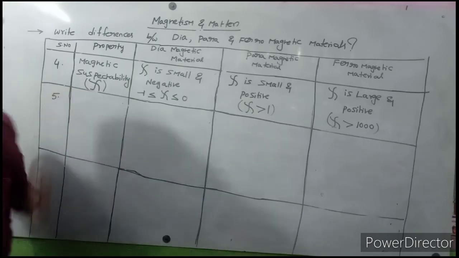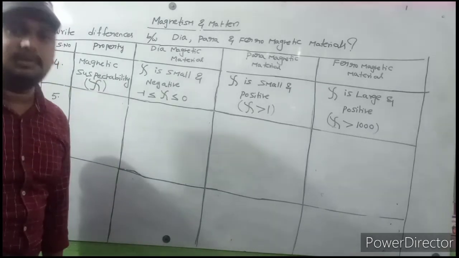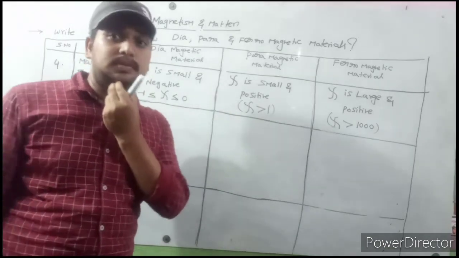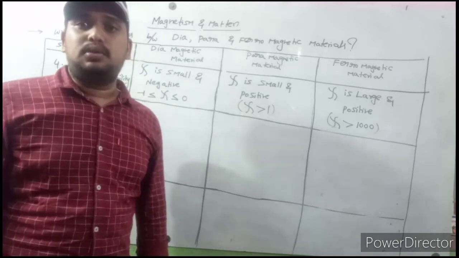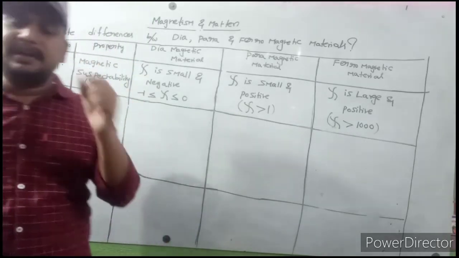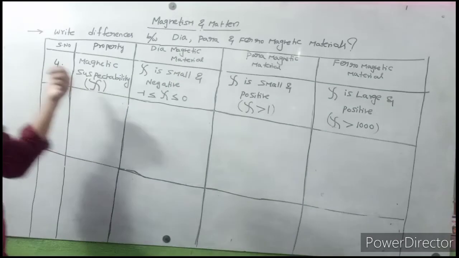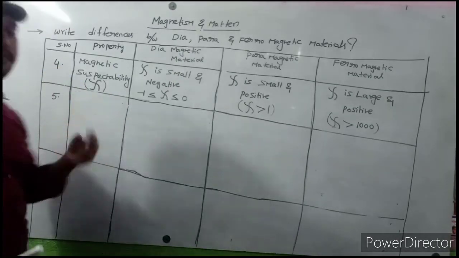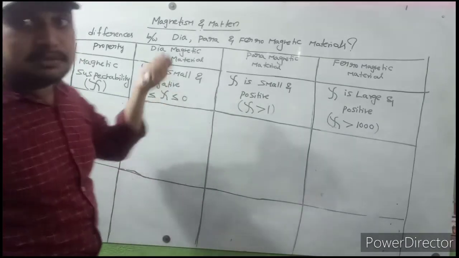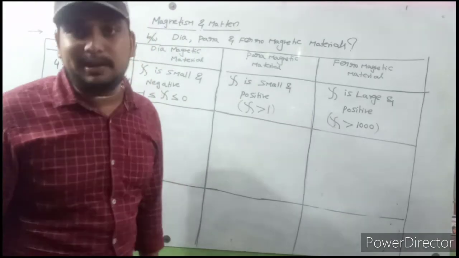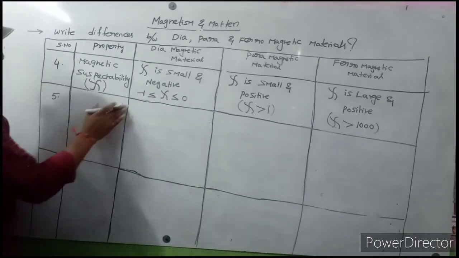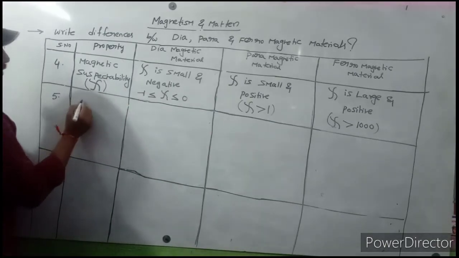What is meant by magnetic susceptibility? Magnetic susceptibility is a property useful to tell the behavior of a material in an external magnetic field. We can tell the behavior of material in external magnetic field using zeta. If the zeta value is small, it has less magnetic properties. If the zeta value is more, it has more magnetic properties. Okay, so next, zeta value completed.